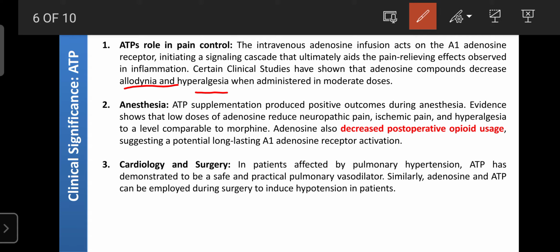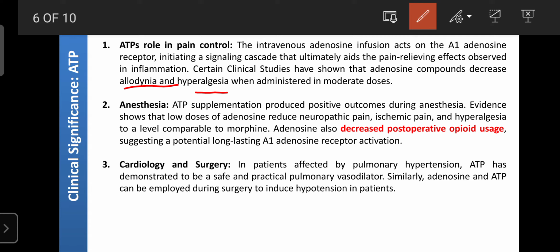And ATP also has a role in cardiology and surgery. ATP is mainly helpful to treat pulmonary hypertension related to congestion in the lungs. The hypertension occurs because during surgery the bronchial secretion increases, and due to that the patient suffers from pulmonary hypertension.